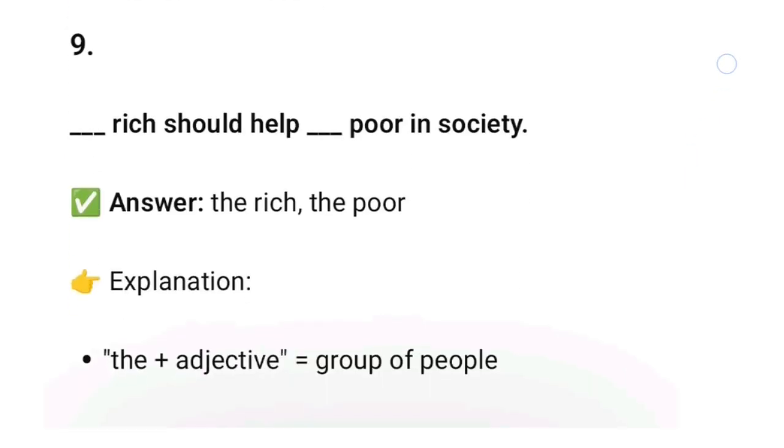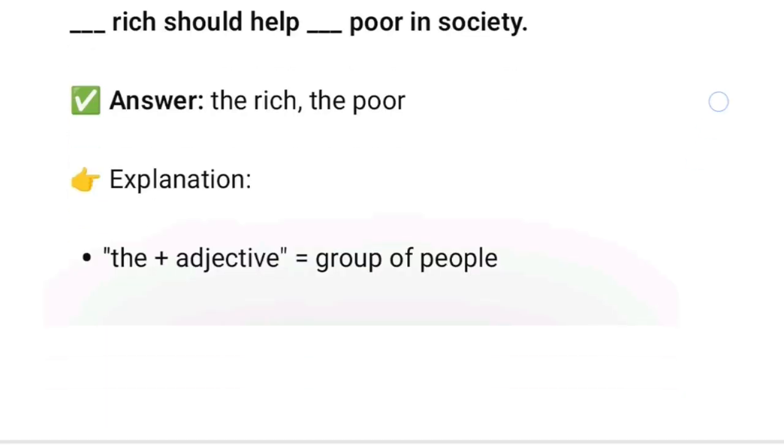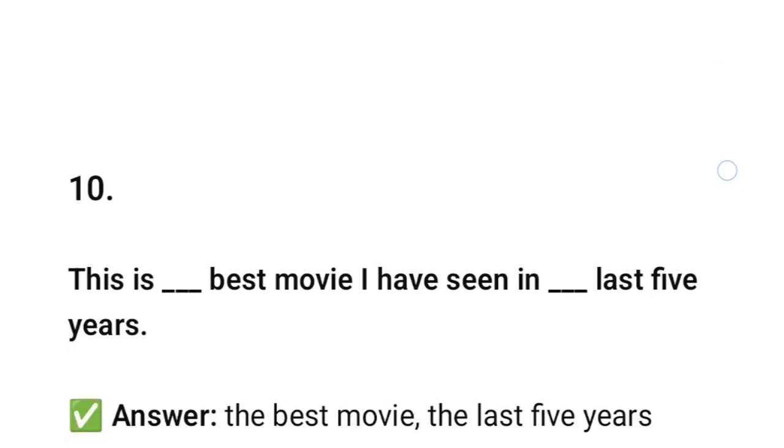Now question 9 says, dash rich should help dash poor in society. Answer will be the rich and the poor. The rich should help the poor in society. Why so? Because the plus adjective, which is rich and poor respectively, means group of people. The rich means group of people, rich people, and the poor means the group of poor people. So we have used the before them.